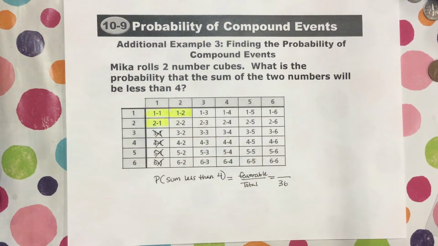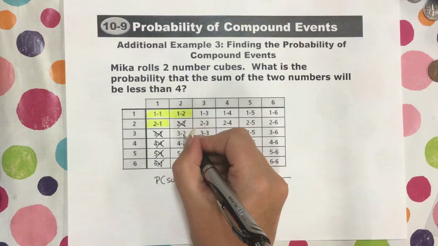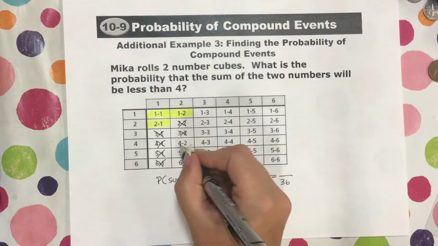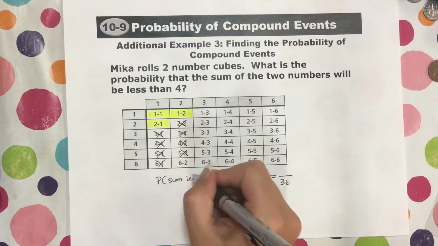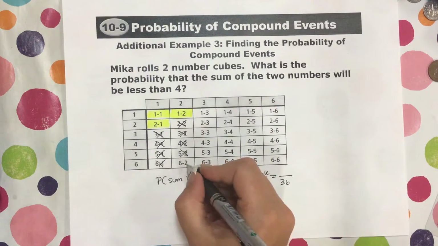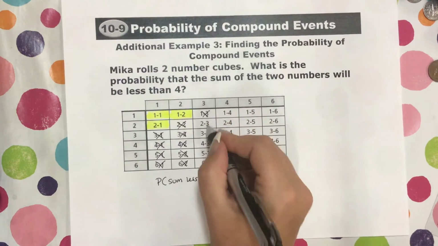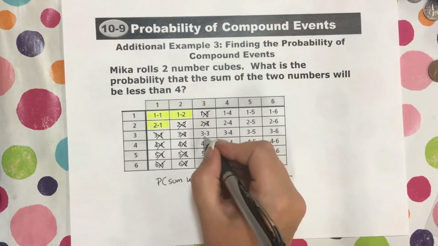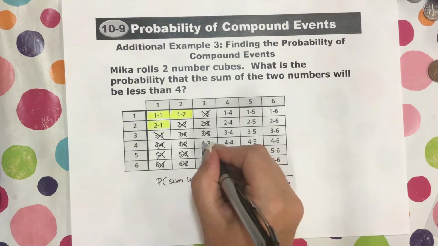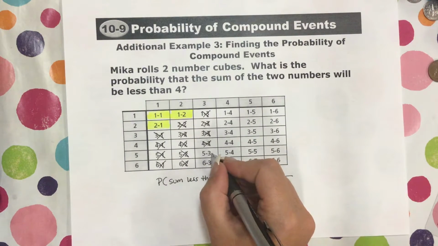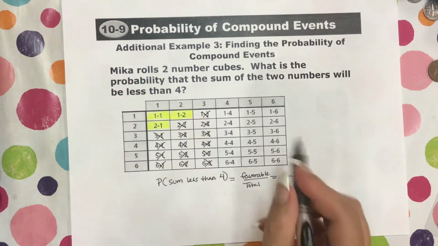2 plus 2 is 4, and that's not less than 4. 3 plus 2 is 5. That's not less than 4. 4 plus 2 is 6, which isn't less than 4. 5 plus 2 is 7, which isn't less than 4. 6 plus 2 is 8, which is not less than 4. 1 plus 3 is 4, which isn't less than 4. 2 plus 3 is 5, 3 plus 3 is 6, 4 plus 3 is 7, 5 plus 3 is 8, and 6 plus 3 is 9, none of which are less than 4.